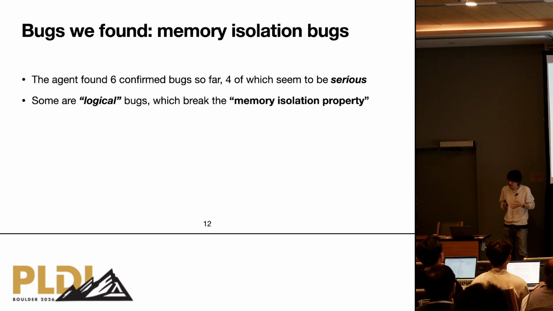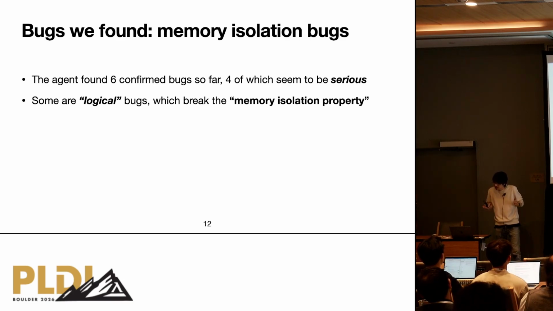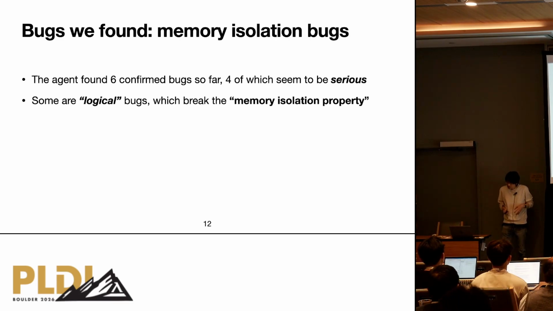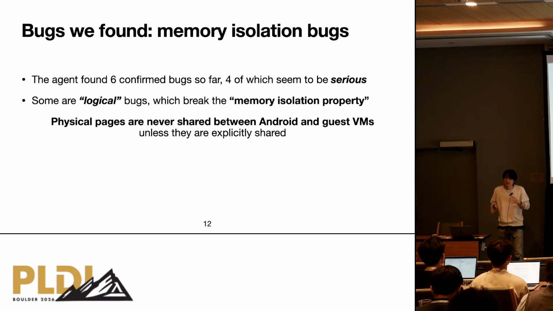Particularly interesting is that some of the bugs are logical bugs, not memory corruption, use-after-free, or buffer overflow. Instead, they break a property called memory isolation. Here, pKVM is protecting the memory isolation property, which says physical pages are never shared between the Android Linux kernel and a guest virtual machine unless they are explicitly shared.